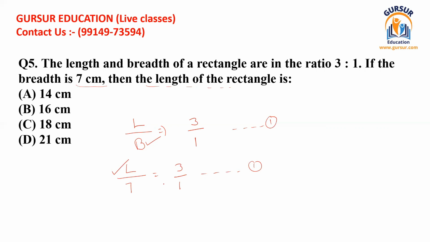Okay, you have to do cross multiplication. Cross multiplication, I believe that you are already aware of, being an aspirant of NetGRF now. You have to take this 7 to the right hand side and this 1 to the left hand side. You have to multiply L by 1 and you have to multiply 3 by 7. By multiplying L by 1, you get L, and by multiplying 3 by 7, you get the value of 21. So in this way, you can get the length of the rectangle, and this is 21. And at option D, this has been given clearly. You can choose this as your right answer.